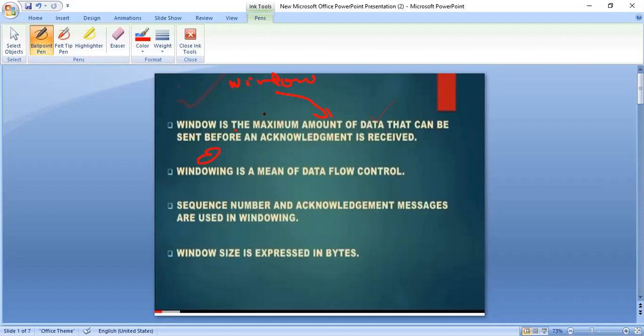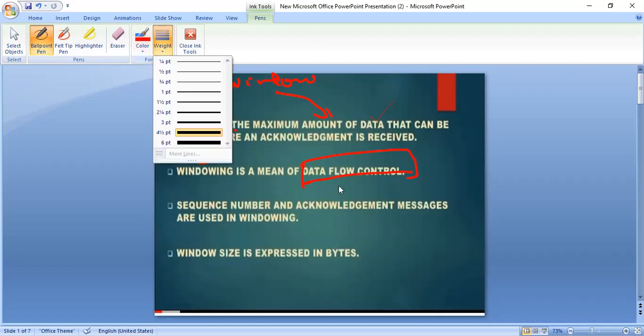So after that, window is a means of data flow control. What is this window used for? Windowing is used for managing the data flow.